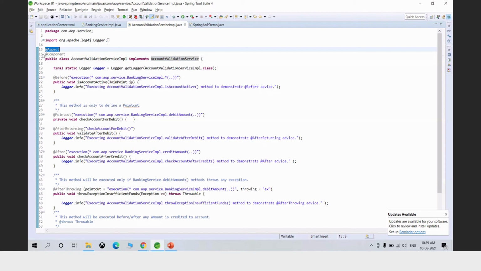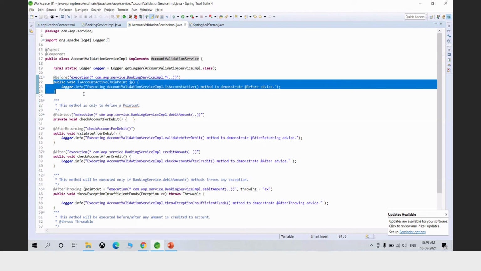Okay, now we know an aspect has two parts. One is the advice, another one is the pointcut. So now how do we define advice? The advice is nothing but what to do. All right. Now where do we define what to do or the operations? We define them in a method. So that's why I have this method isAccountActive.